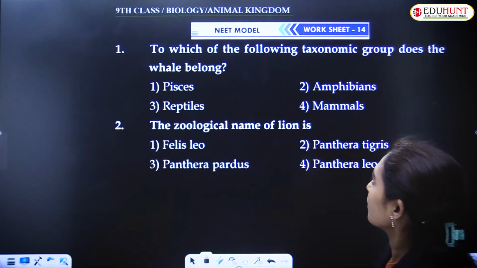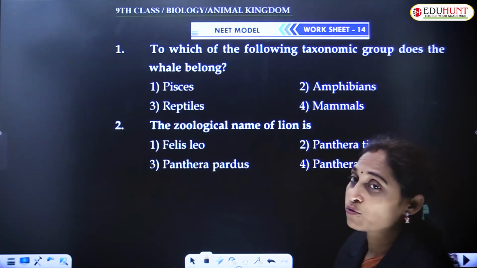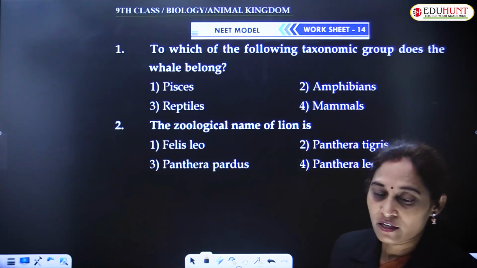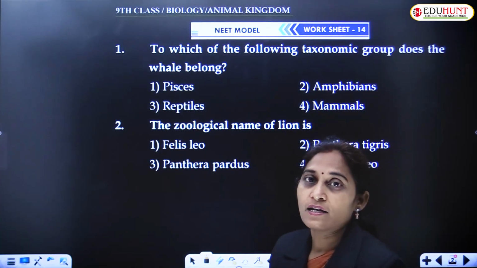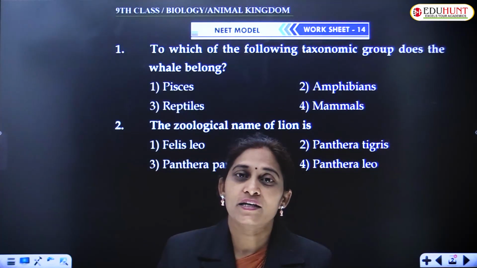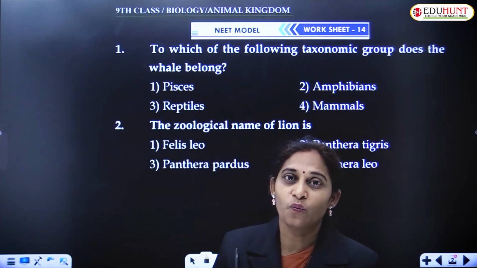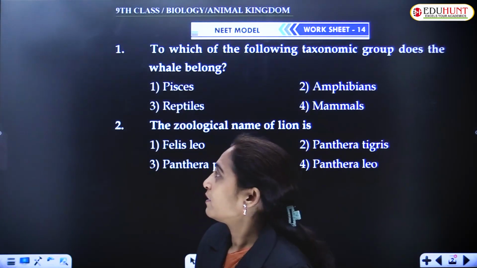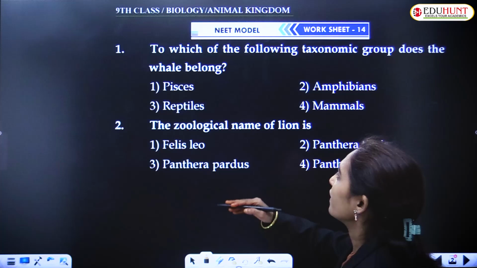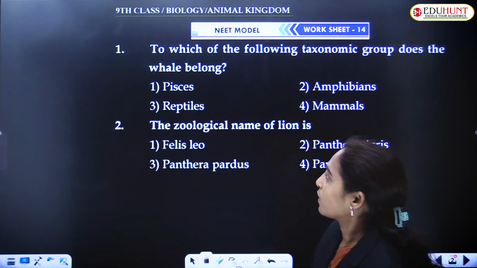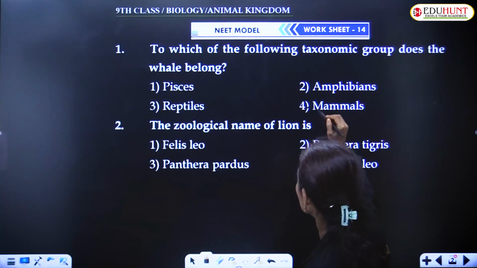To which of the following taxonomic groups does the whale belong? Usually, while reading this question, everybody thinks that the whale resembles a fish. Obviously, we choose the option Pisces, but the actual answer is mammals.